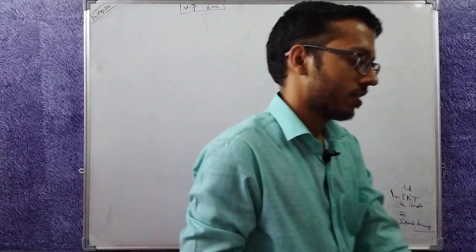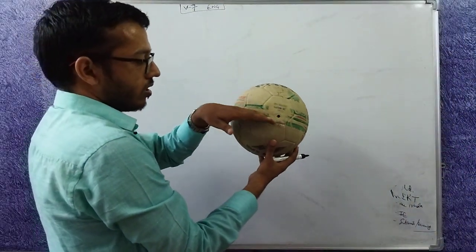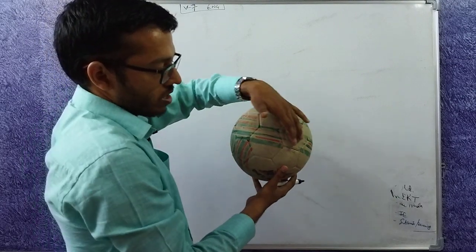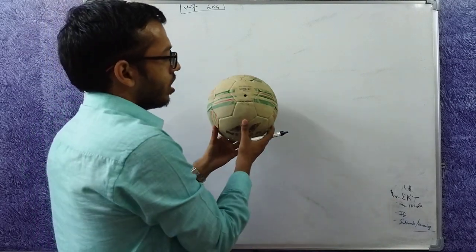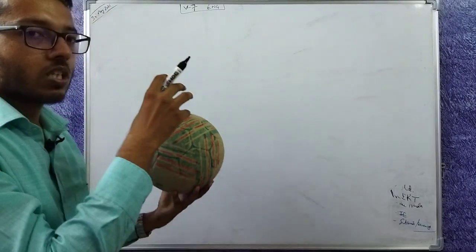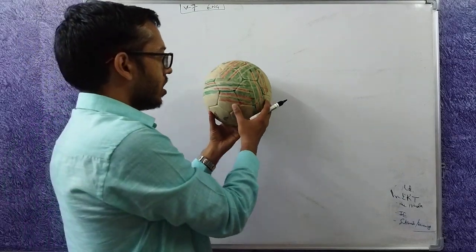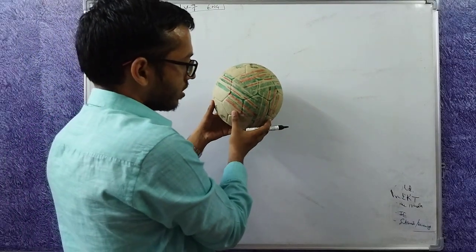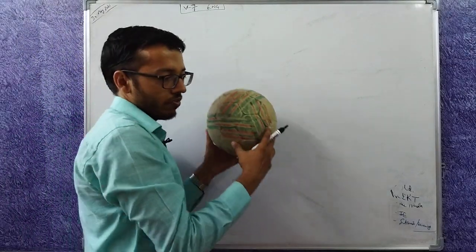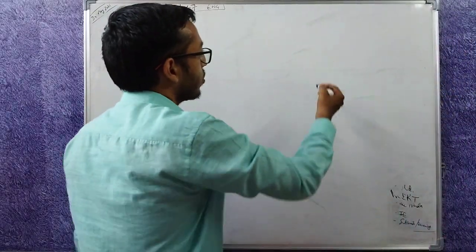The earth, here is the equator. This line, let's assume, is the equator. So the earth, here is the sun. The earth revolves around the sun. It also rotates on its axis. The earth is actually tilted at an angle of 23.5 degrees. So now how do we draw it?